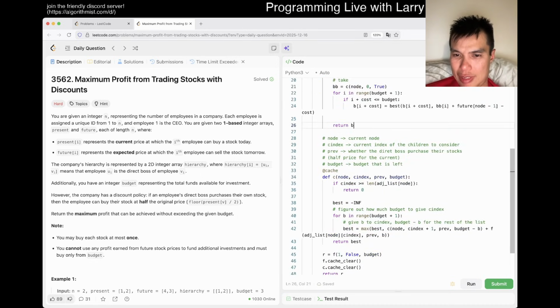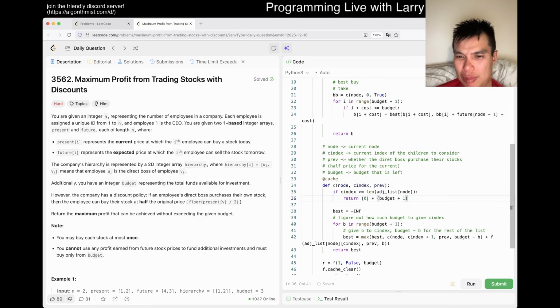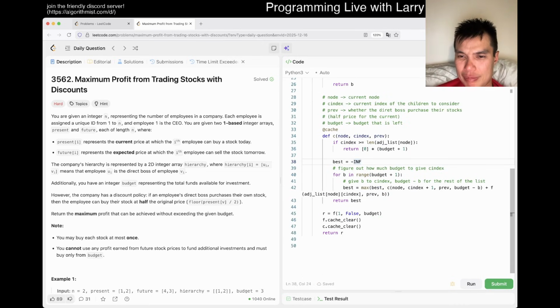What does this look like? We're trying to eliminate budget. Okay, if this goes over, then it's just 0 times n. No, 0 times budget +1. Oh, I guess this is the only place it gets declared actually.